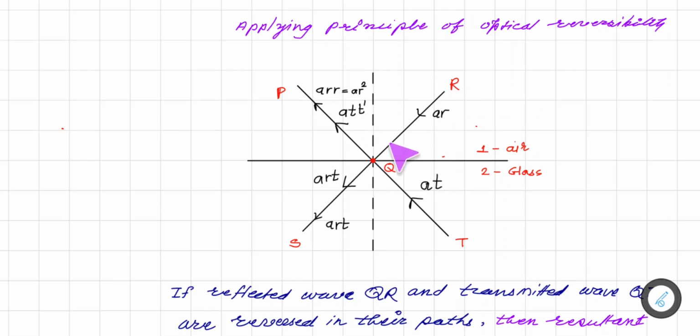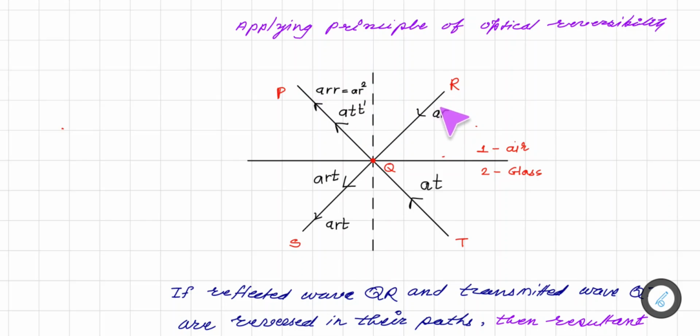So the part of the reflected ray goes in this direction. Here AR is the original amplitude and the part which is reflected depends on the reflection coefficient. So AR, that is the amplitude of this ray, times the reflection coefficient, that is AR squared, is reflected in this direction.